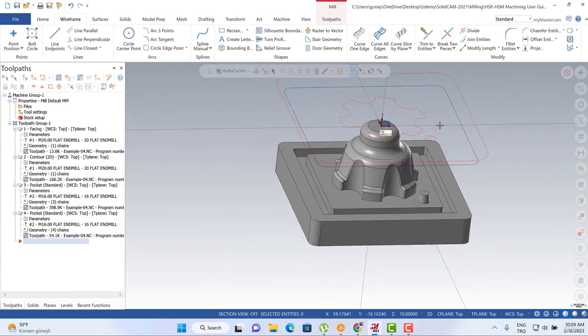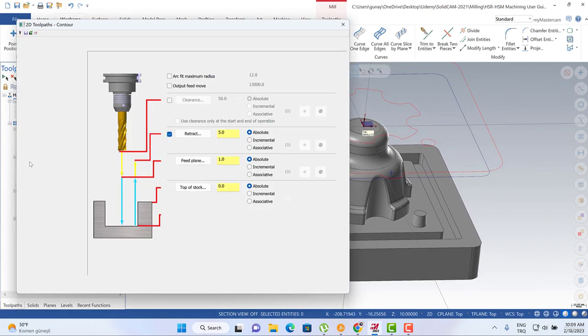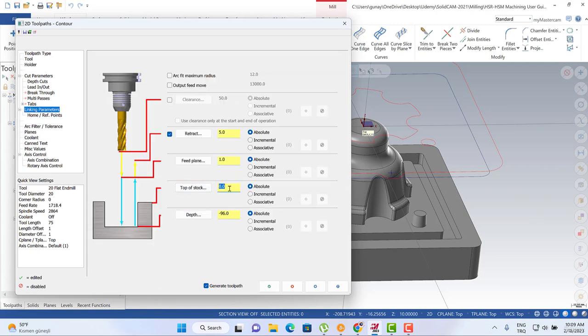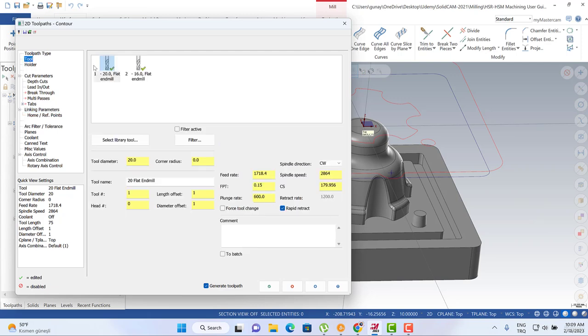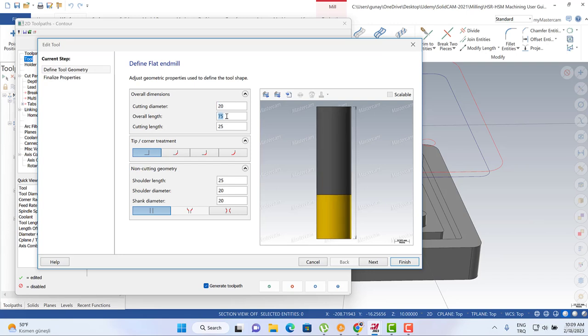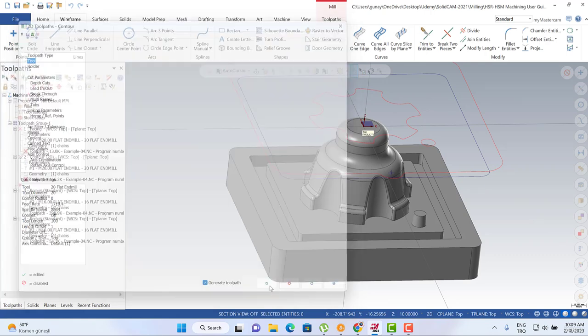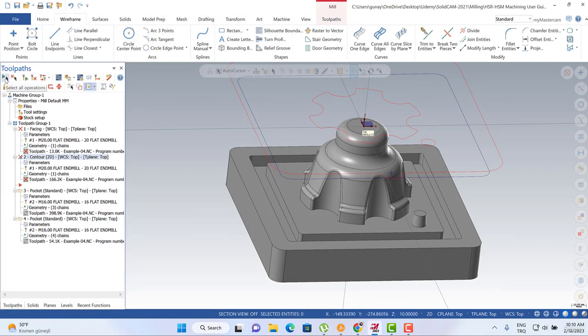Okay, maybe we should also turn to the 2D contour toolpath, and we can consider the linking parameters, 0 to -96. We can turn to our tool, and we can use the edit tool options, and we can make them 120 and 100 as a cutting area. And then hit the OK button, and then we can use update my tool, and then all the toolpaths are going to be recalculated again.